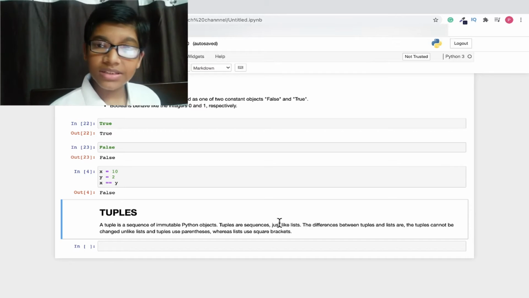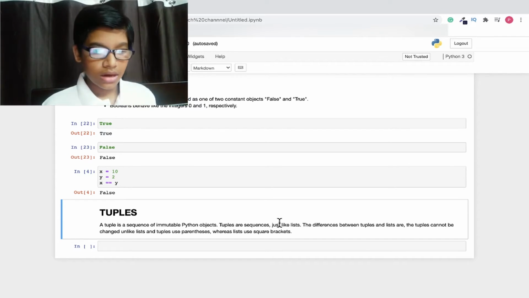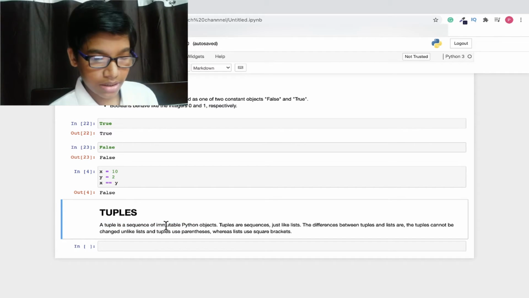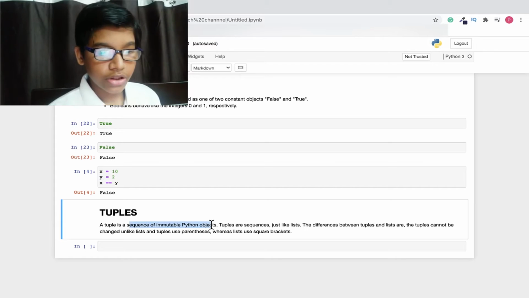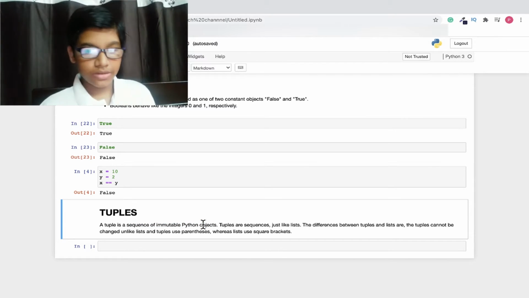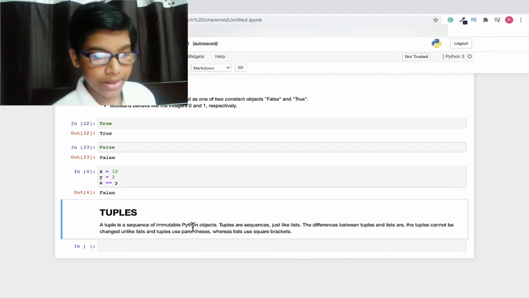Next, the tuple and list definitions are almost the same. The work they do is the same, but the main difference is that a list can be accessed and changed, while in a tuple you can access the elements but you cannot change them.